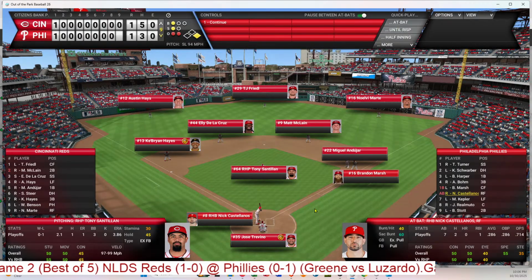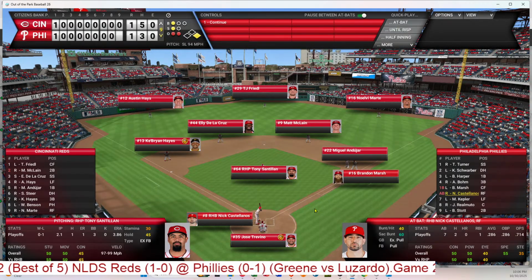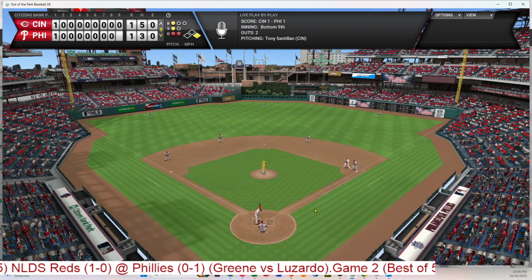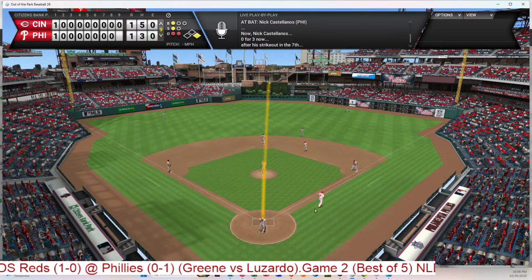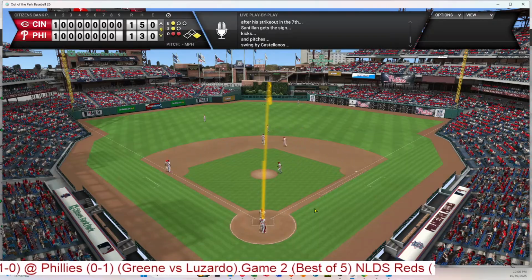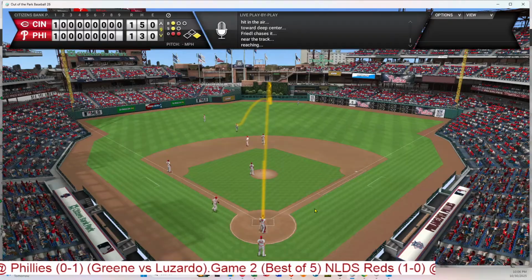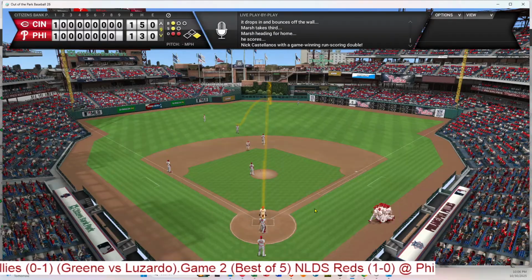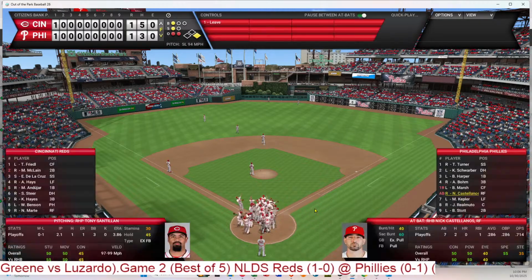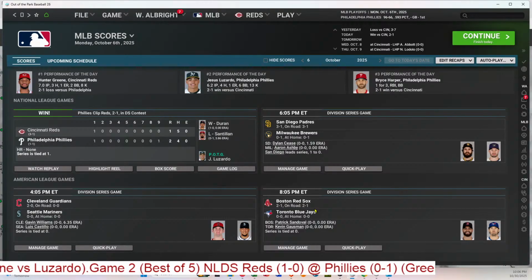Santillan to Castellanos on a 1-1 pitch. And Marsh in first. I want to see it. Oh, it went over his head. He misplayed it. Misplayed the fly ball, and Marsh scores from first. And that's how the ball game ended for the Phillies. Winning this game on a walk-off. And the series is tied. So I got to see that play. I thought he misjudged it, and that's what happened.